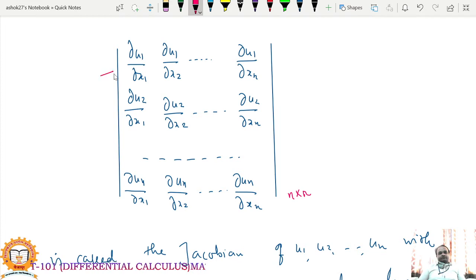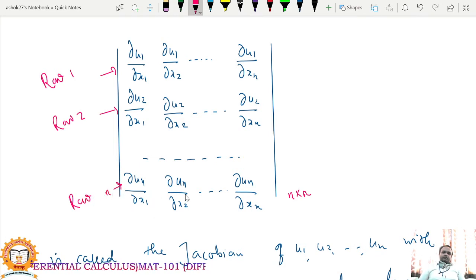So this is the first row. What is the second row? That is dou u2 by dou x1, dou u2 by dou x2 up to dou u2 by dou xn. And this is row n, that is the nth row: dou un by dou x1, dou un by dou x2 up to dou un by dou xn.